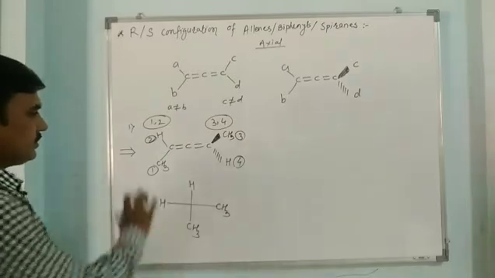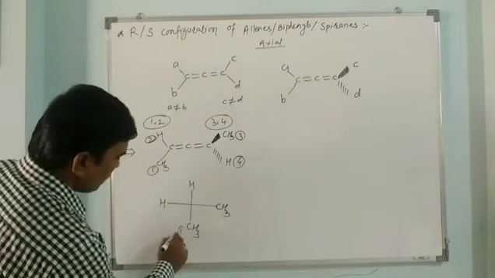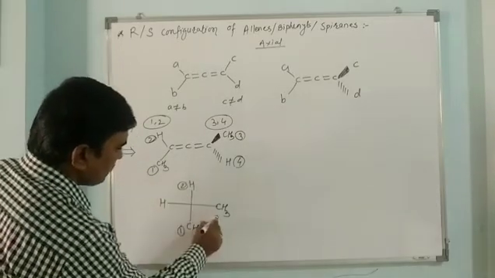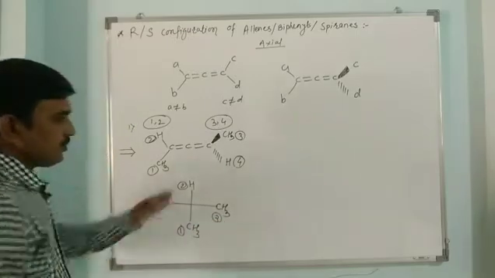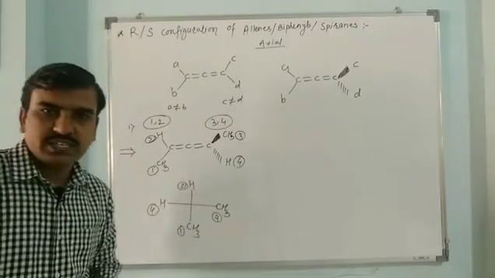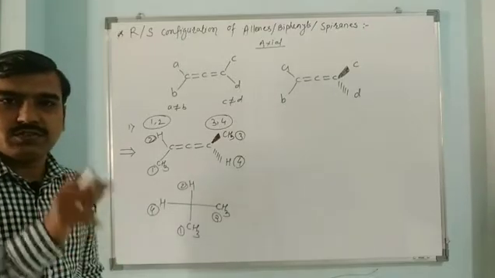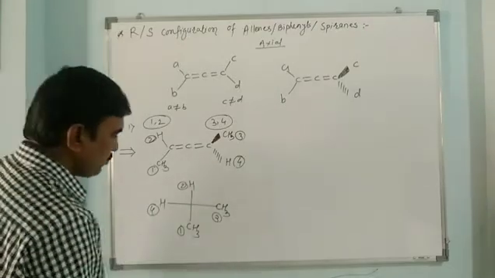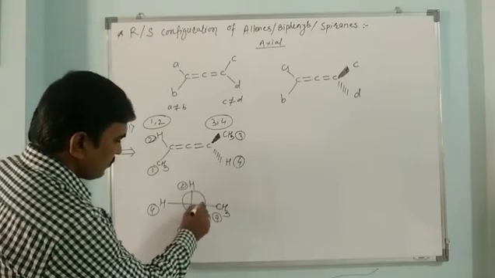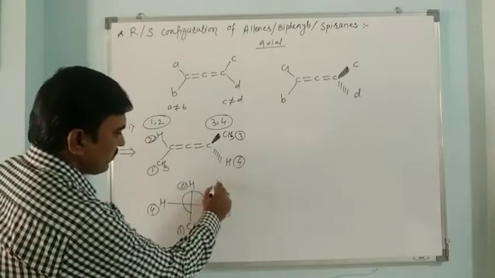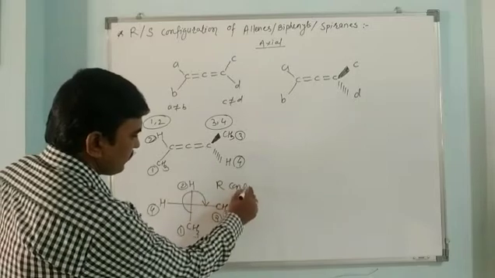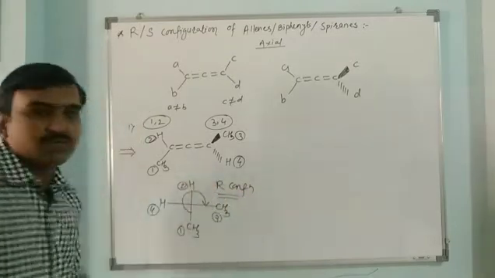Now, we have to place priorities 1, 2, this is 1, this is 2, this is 3, this is 4. Actually, the fourth group remains on the lower side, behind. So here we just ignore the fourth one and see the sequence of 1, 2, 3. So this is 1, 2 and 3. It has R configuration. The configuration of this compound is R.